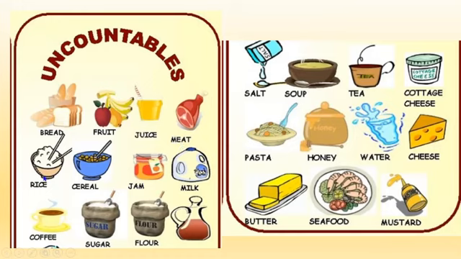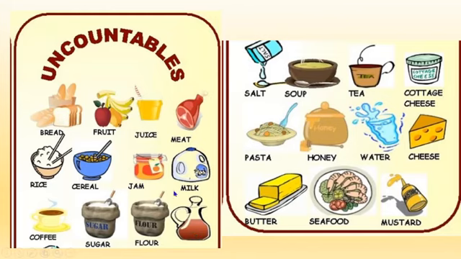Rice, you can count it, but it's really hard to count them. That's why we use rice as an uncountable noun. Cereal is the same. Jam, it's a liquid. Milk, it's a liquid. Coffee, liquid. Sugar and flour, they are kind of dust. So they are particles, they are small particles. You can count them, okay?